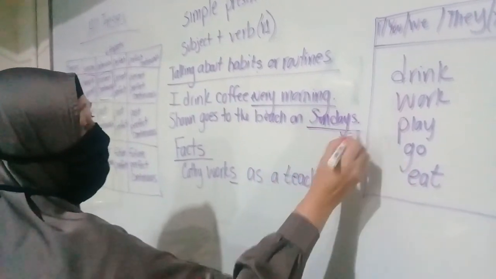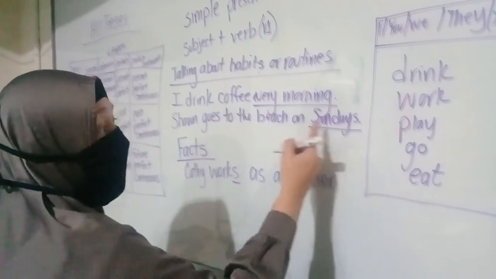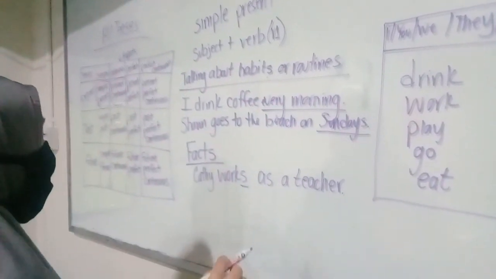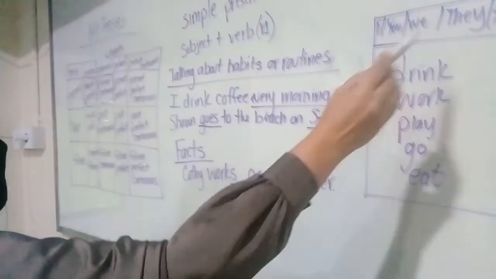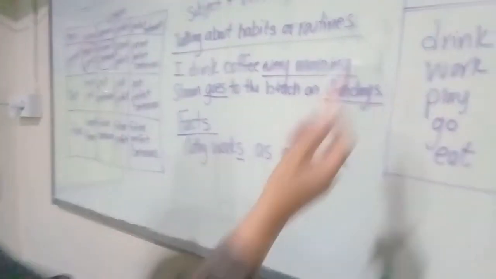Now this is talking about a routine. It's not one Sunday, but many Sundays. So we are talking about a habit or routine, and we can use this form. And watch here, they use the S because we are talking about Sean, which is the same as he.